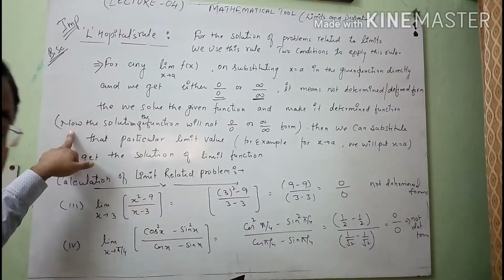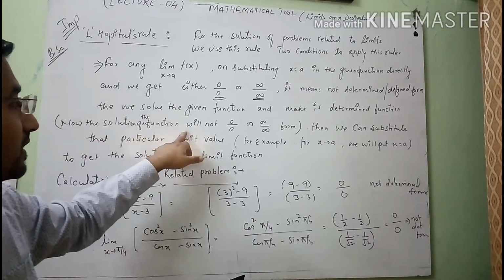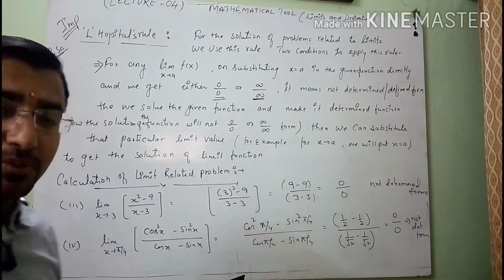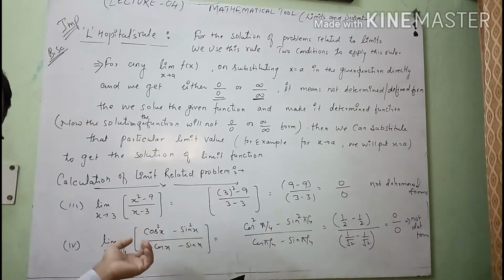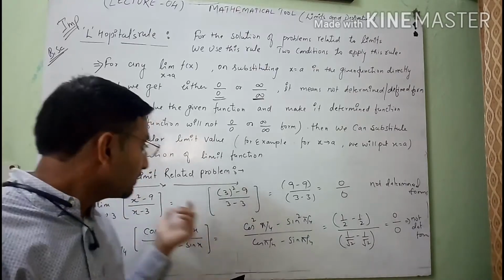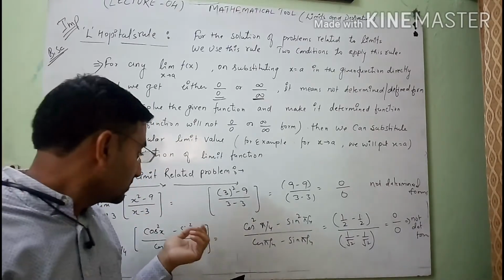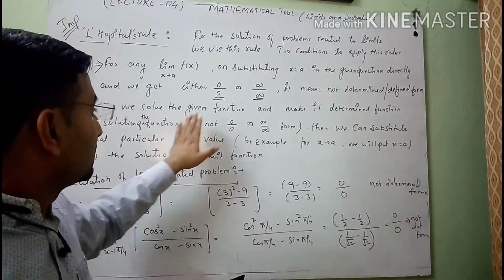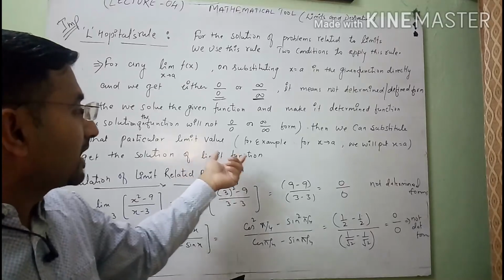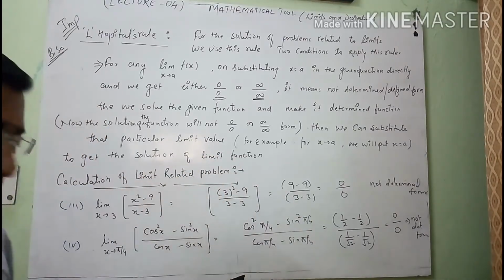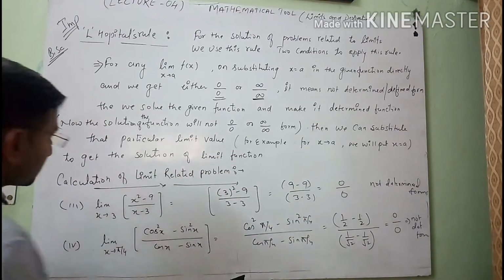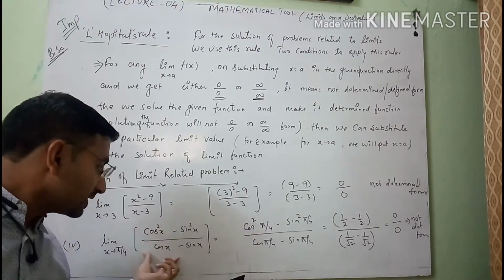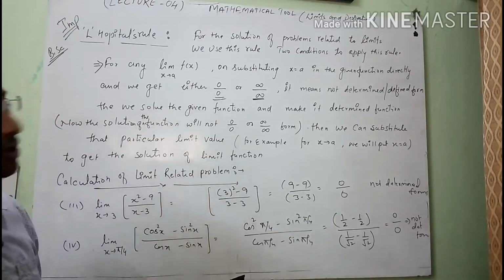Means how we will make it determined? Now the solution of the function will not be 0 upon 0 and infinity upon infinity. It means that after solving this function by the previous knowledge of yours, you will get a determined form, a limit value in the given function, to get the solution. So here, after that, I will tell you how we will solve this question and this question with the help of L'Hopital rule.